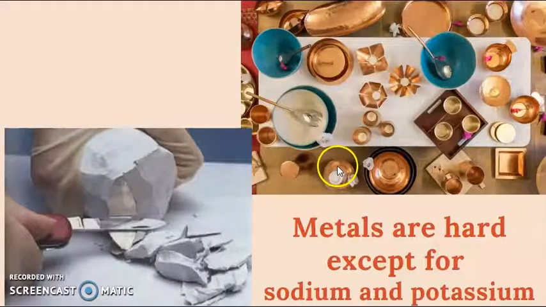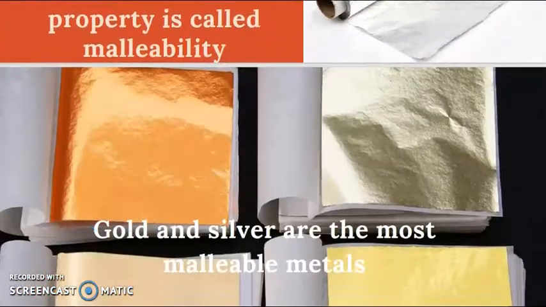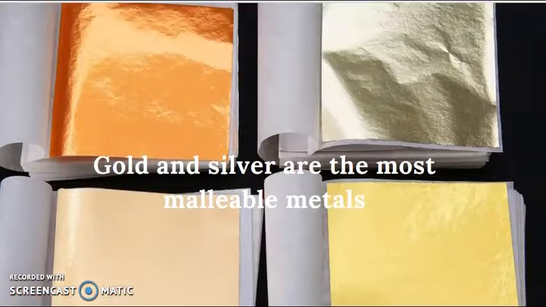So we just saw how easy it was to cut sodium, potassium and lithium with a knife, but not other metals. Copper, aluminium and zinc are not so easy to cut. They are very hard, and many different ornaments and utensils are made using these metals. The next property that we are looking into is that metals can be beaten into thin sheets, and that property is called malleability. The thinnest sheet that can be made is aluminium foil, but the most malleable metals are gold and silver compared to all the other metals.